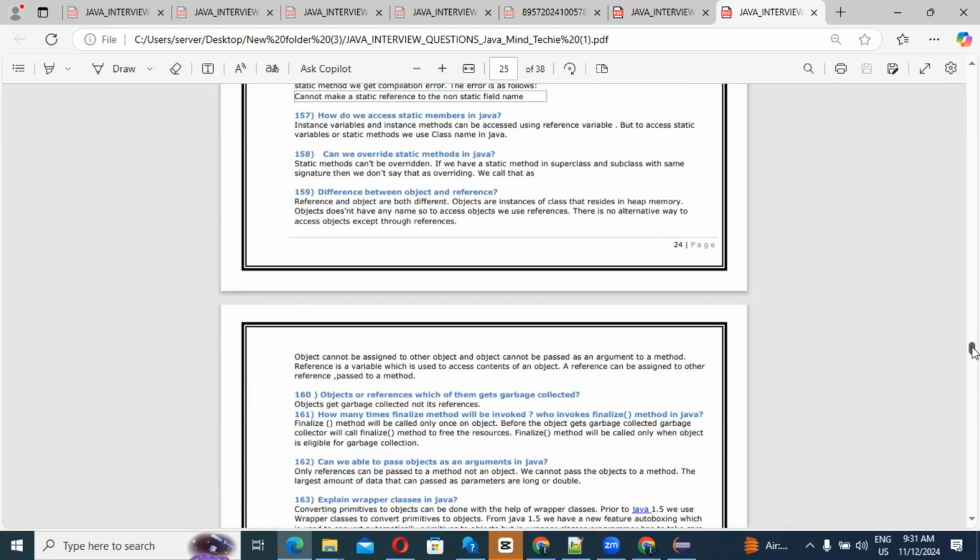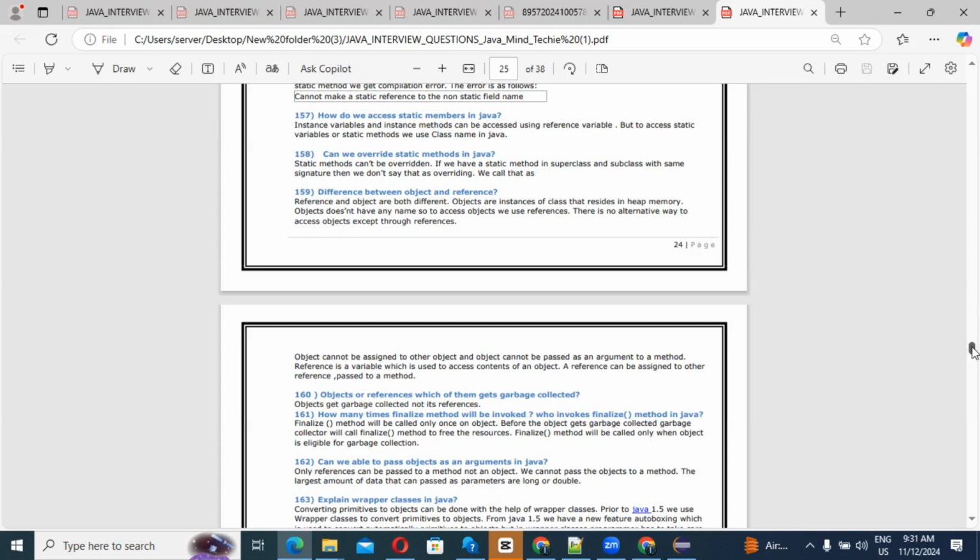An object cannot be assigned to another object, and an object cannot be passed as an argument to a method. A reference is a variable which is used to access the contents of an object. A reference can be assigned to another reference and passed to a method as well. Keep that in mind, guys. Then, which gets garbage collected, objects or references? The object gets garbage collected, not its reference.